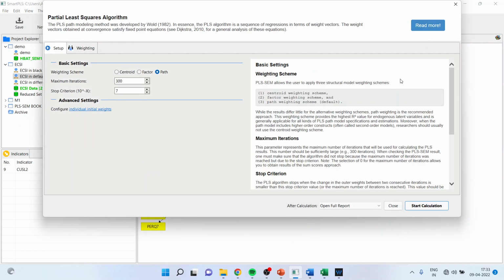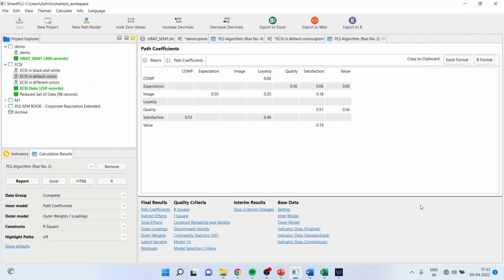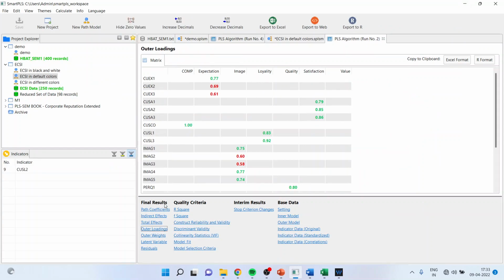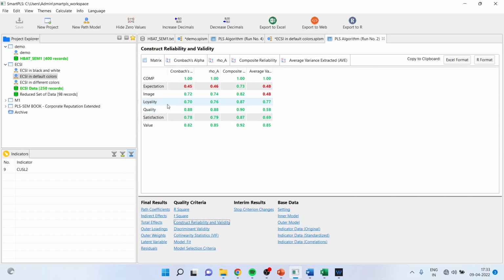Calculate PLS algorithm, start calculation. I will again go in outer loading. Loyal 2 is no longer part of the system. Everything has turned green. Fine. Go in construct reliability and validity. So loyalty has turned green. It means that Loyal 2, the underperforming statement, has been removed and we have achieved the construct reliability and validity.